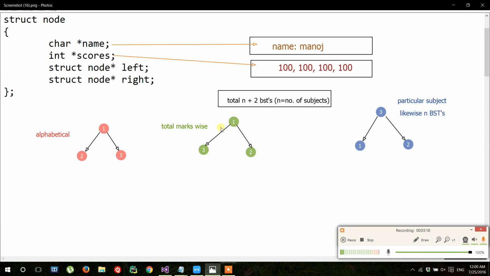In all other BSTs we need not apply these changes, but whenever we need to change a particular subject's marks, we need to delete that node in that particular BST and the total marks BST. And whenever we want leaderboard positions, we can print according to the in order traversal of that particular BST. And if we want alphabetical order, we can do an in order traversal of the alphabetical BST. And when we search, we usually use the alphabetical one. And as BST eliminates the maximum number of searches, I have chosen BST.